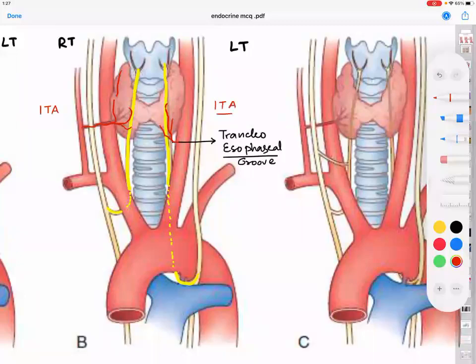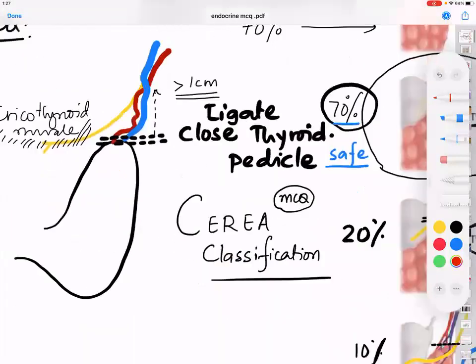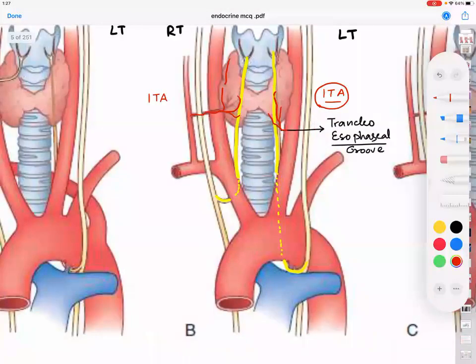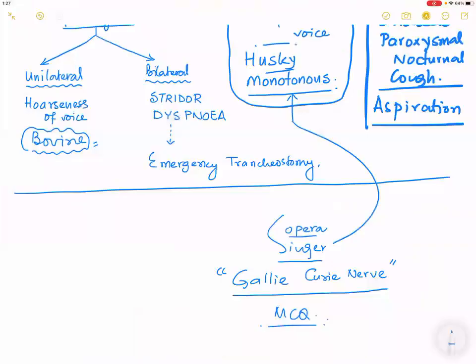So external laryngeal nerve is in relationship with what artery? Superior thyroid. Recurrent laryngeal nerve is in relationship with what artery? Inferior thyroid. So please remember this point. External laryngeal nerve is in relationship with superior thyroid artery; recurrent laryngeal nerve is in relationship with inferior thyroid artery. Very good. Now, if you have remembered up till this point, my job is 90% done.